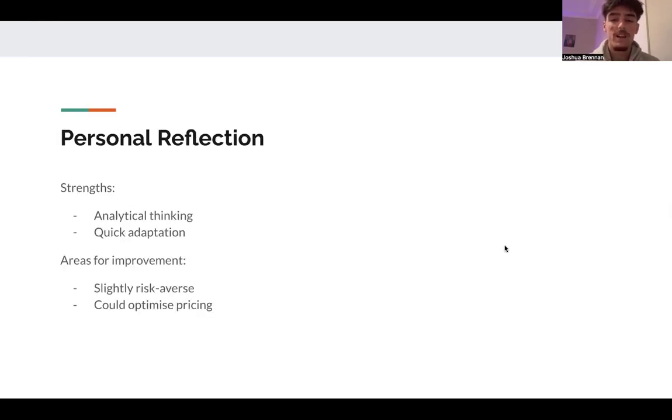Looking back on my performance, I think one of my main strengths was how quickly I could interpret what was happening in the market and adjust my approach. I felt like I was able to recognize patterns fairly quickly and use that to guide my decisions.